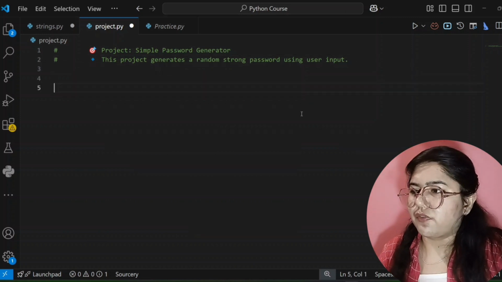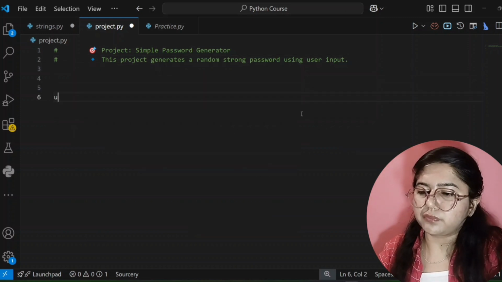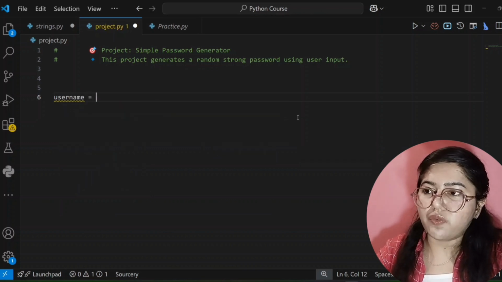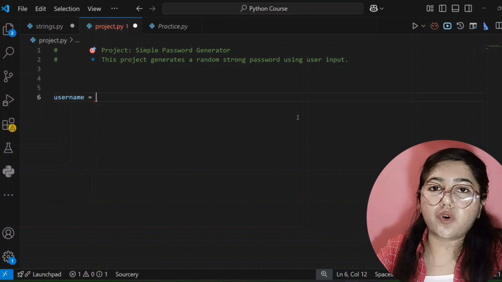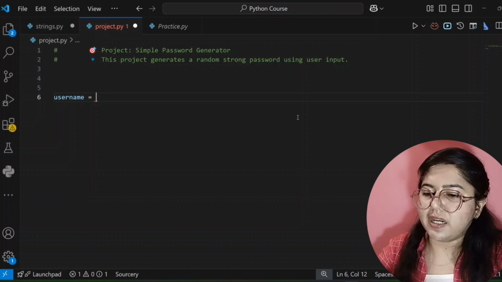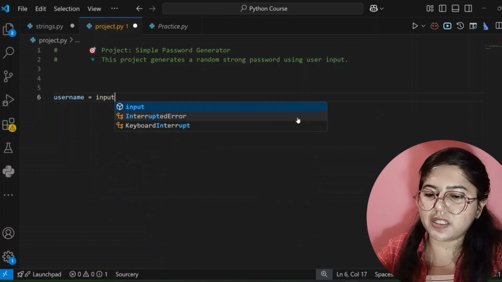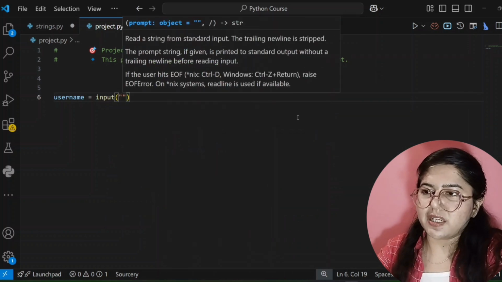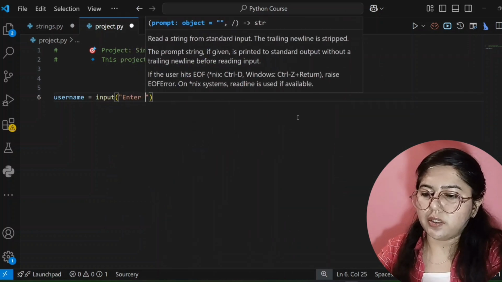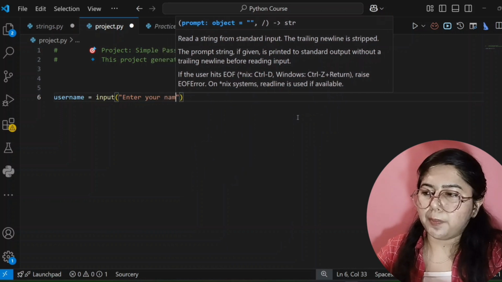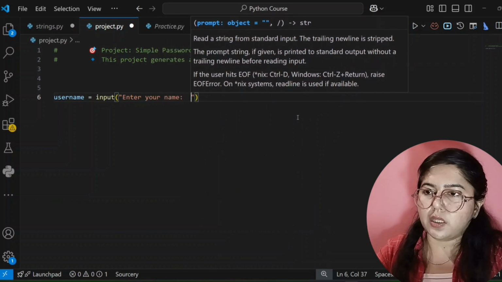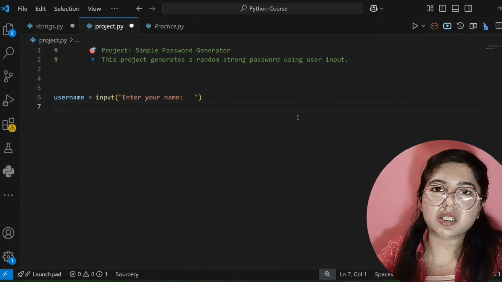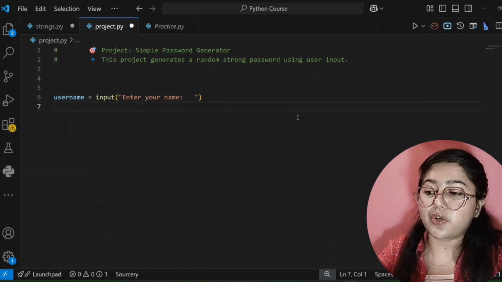So for that we have to create first variable, that is username. Here our code will ask from the user for its name. So for that it will give input. That's why I am writing here input. User will give input. That's why now here inside parenthesis write enter your name. Okay. See here.